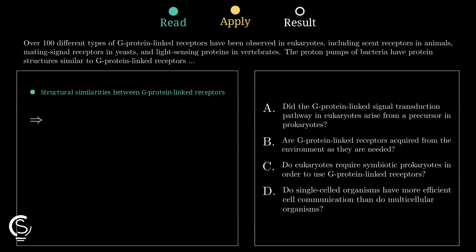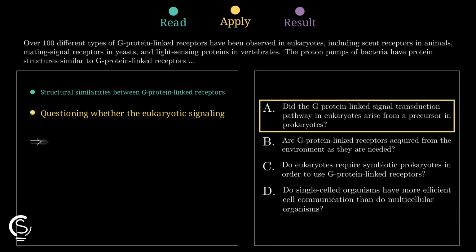If prokaryotic proteins resemble these receptors, we should ask whether the eukaryotic G protein-linked pathway came from an earlier prokaryotic precursor. That matches evolutionary logic exactly, because it investigates origin from shared structural features. Watch this. Option A directly asks that ancestry question, so it wins.